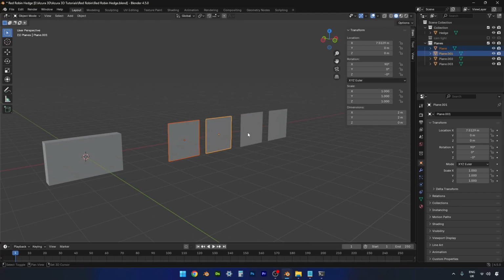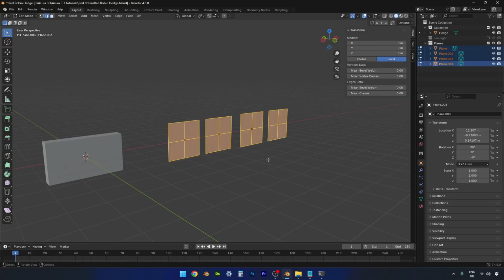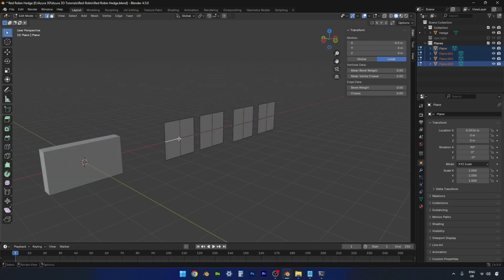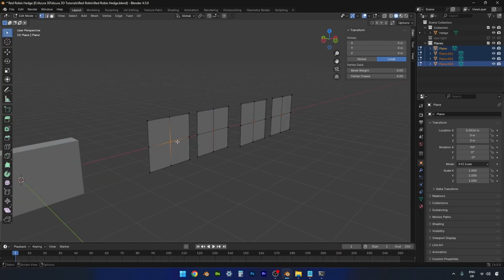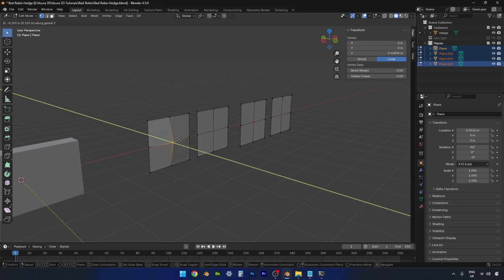Okay, let's select all of them, go back into edit mode, and we're just going to, in vertex mode, select the middle vertex and just adjust them slightly, just give them a little bit of randomness. So I'm going to grab that one on Y, grab it on Y and bring it out a little bit.